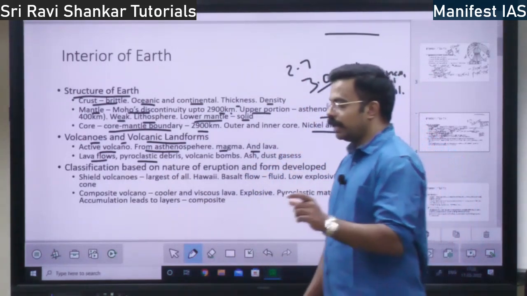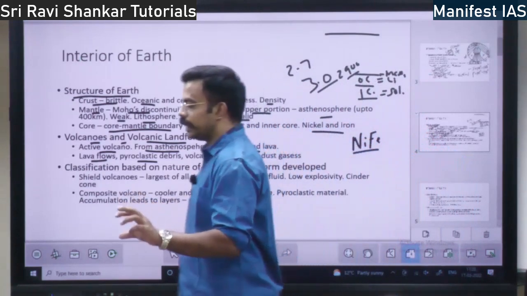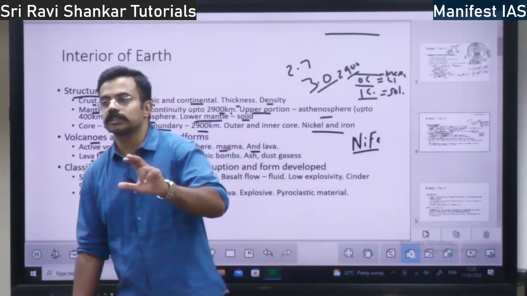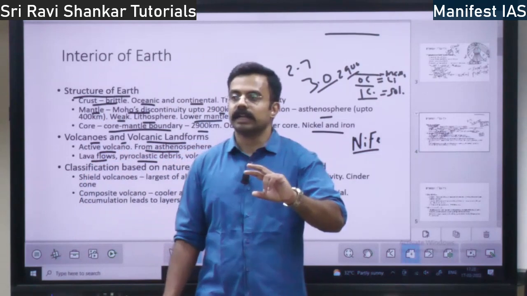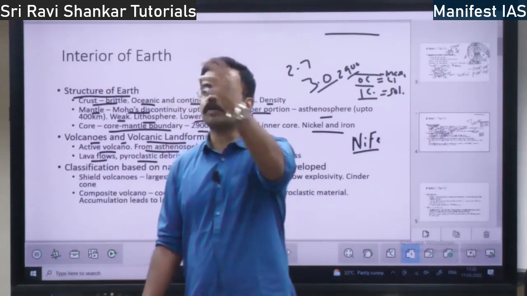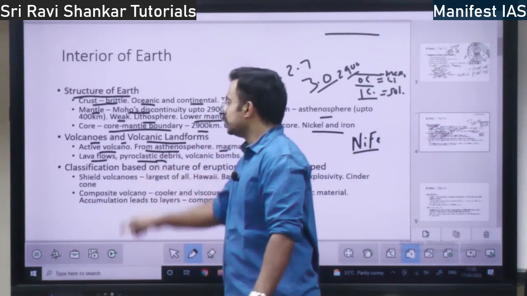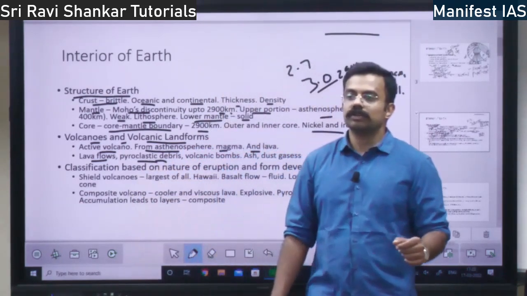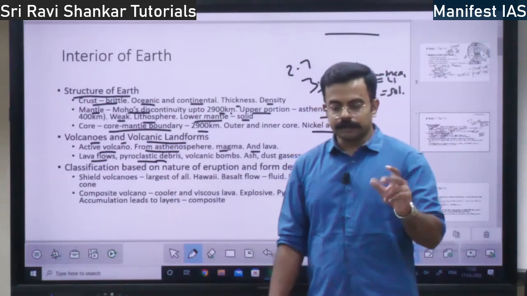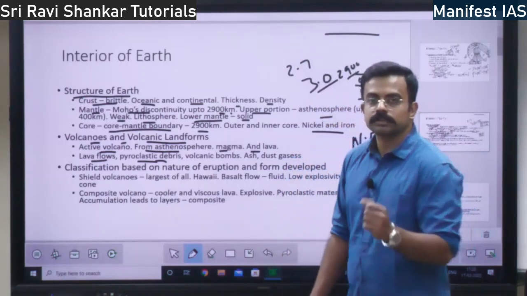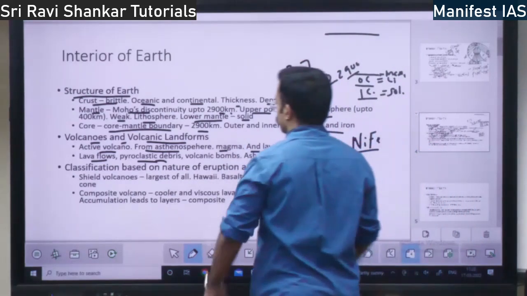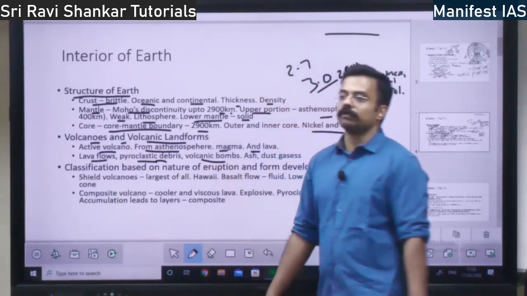So from the fire, the heated material, whatever the rocks which are heated within the earth, they come out in the form of debris. So that is pyroclastic debris. You can take it as heated up rocks. Then there will be volcanic bombs.